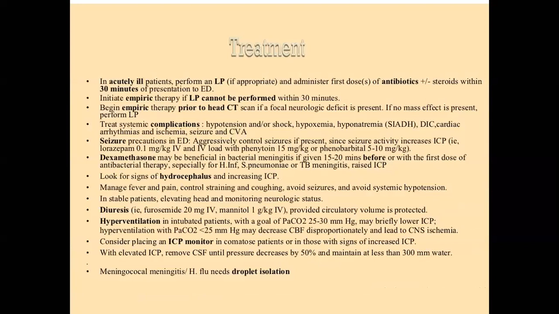Okay, what is the treatment? If any patient comes with the complaint of high grade fever and altered level of consciousness and you suspect the patient has meningitis, the first step, if the patient is unconscious, is to pass a nasogastric tube. If the patient is unconscious, catheterize the patient. So the first step is to pass a nasogastric tube. The second step is to catheterize the patient.